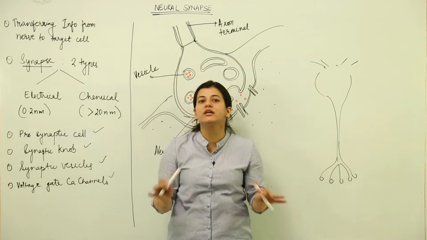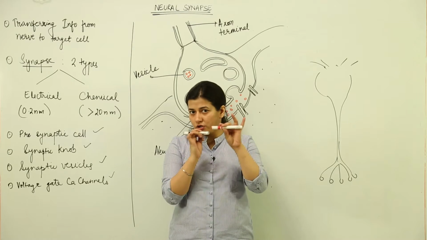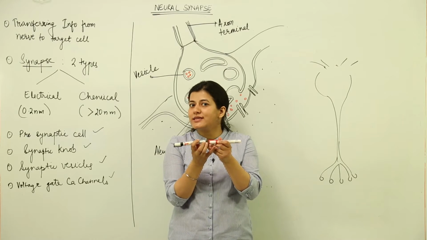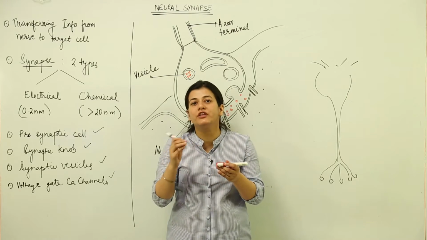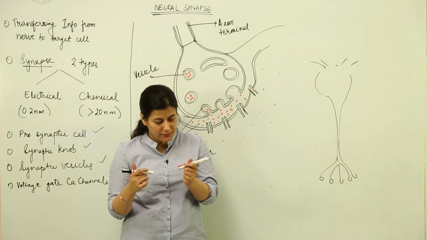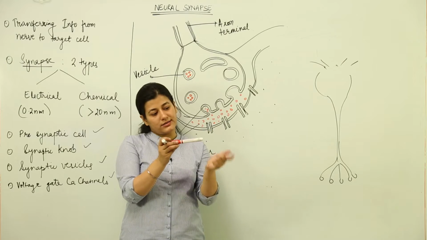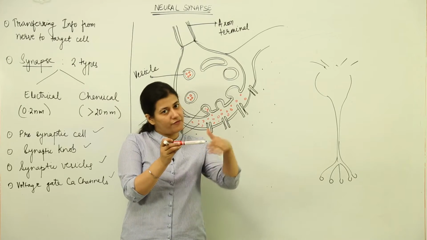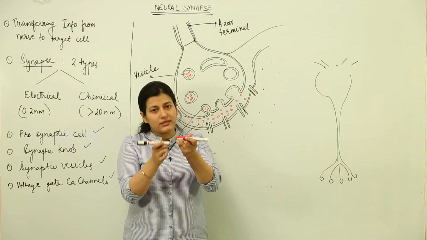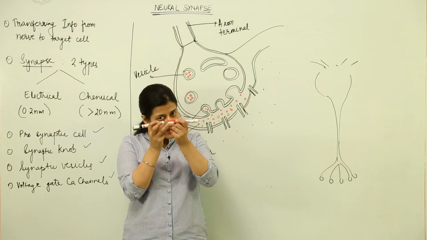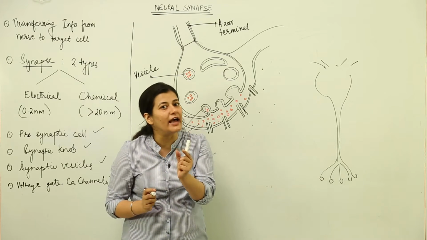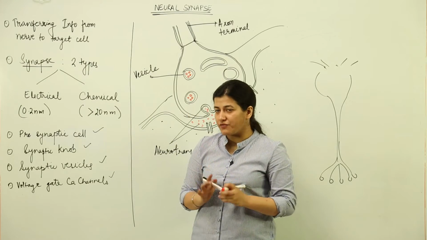Now the neuron does not come in direct contact like this. It is not going to get in contact like this. There would be a small gap. The small gap would be known as a synapse, and over there would be exchange of the impulse, the passing of the impulse, and then the impulse conduction would be completed in terms of the neuron. It started from here, this neuron would have received the impulse from the first neuron. This neuron is going to pass its impulse to the second one, that is either a neuron or the tissue. Now this neuron is going to pass it to the next neuron through a small gap, and that gap would be the synapse.